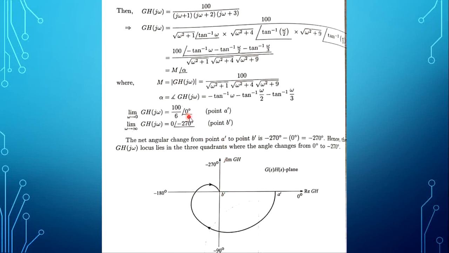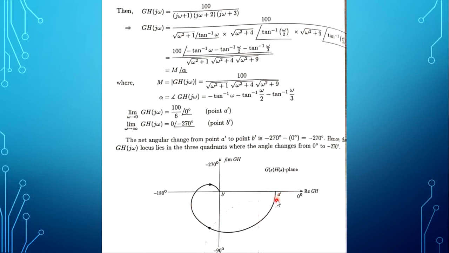So it goes from 0 degree to minus 270 degree. If we check clockwise or anti-clockwise, minus 270 degree minus of minus 0 degree gives minus 270. If it is negative, then it is clockwise direction.